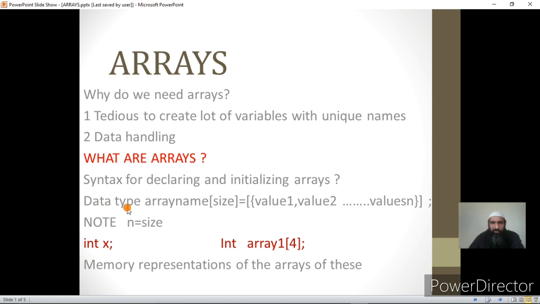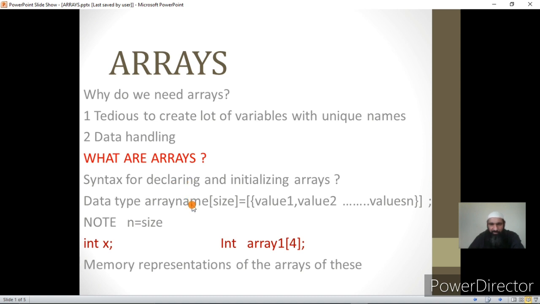Of course, the data type of all the members or variables present in the array will be the same. That is, suppose one variable in the array is an integer, all variables will be integers.